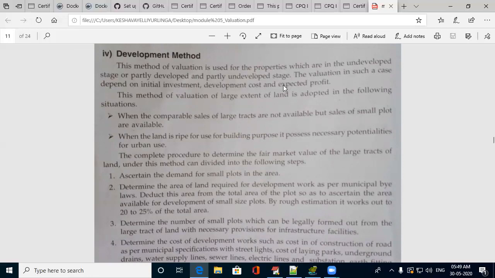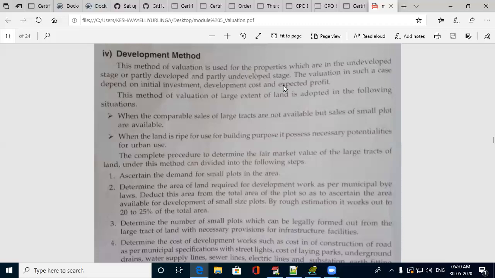If you are taking a property which is not fully developed or fully constructed, if it is under construction, and a particular person is selling at that stage, you have to evaluate it based on the initial cost the seller has invested, the cost required to complete the construction, and the profit which you are getting from it in its lifetime.